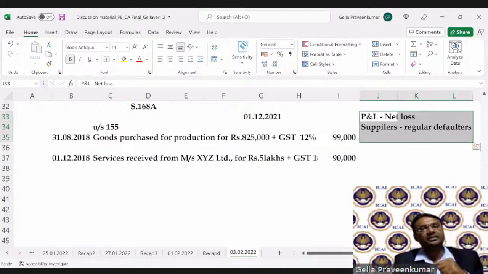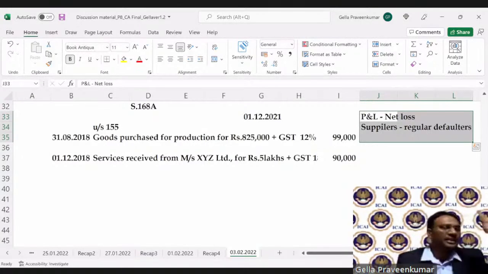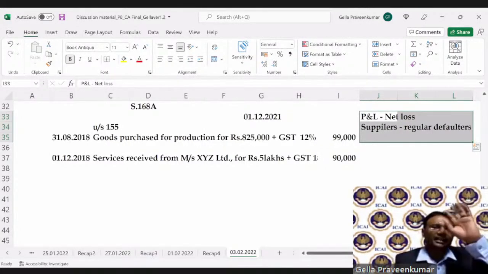Services I have received. Now, what is the proof? I have received, I have consumed. Say training services. I had 50 employees, I have spent 5 lakhs on 50 employees. Per employee, I have spent 10,000. Now the officer says, why have you spent 10,000? Why did you give a training of HR to a housekeeping person? Why did you give a training of finance and accounts to a production person? I suspect that this training is of no use.